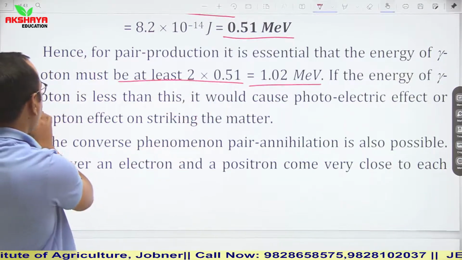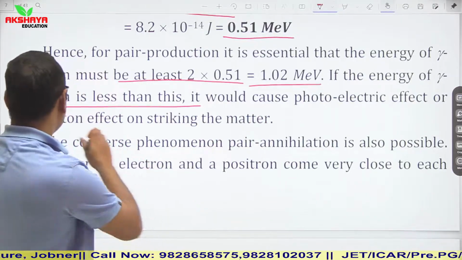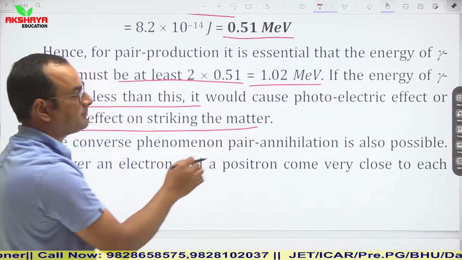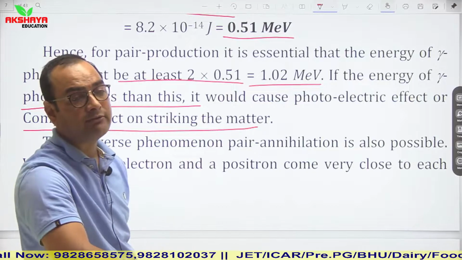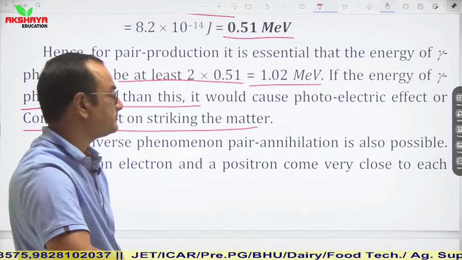If the energy of the gamma photon is less than this, then on striking matter it will show the photoelectric effect or the Compton effect, but it will not produce pairs.